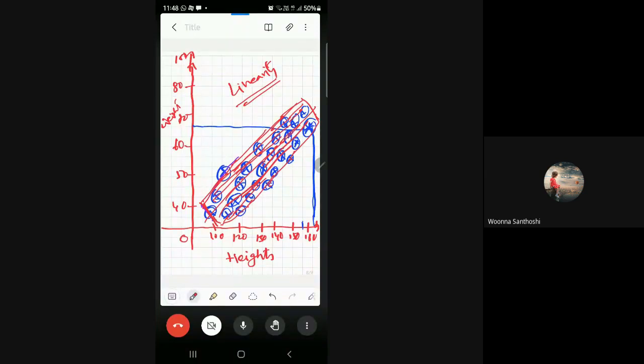That can be concluded like this. Now listen carefully. To conclude whether a positive, negative, or absence of correlation exists between height and weight in this example, if your linear line starts from origin,